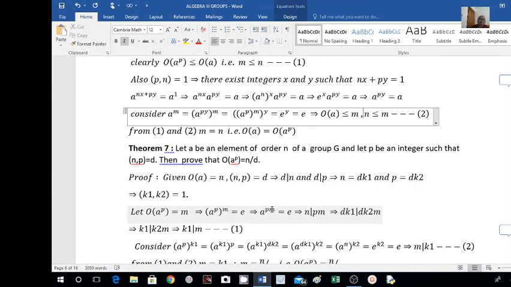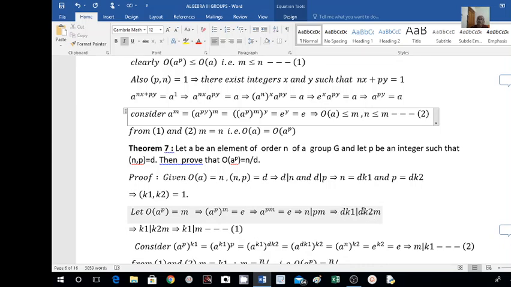This implies a to the power of pm is equal to e. Now here I am getting a to the power of something equal to identity, which means the order of a must divide this quantity. So the order of a, which is n, divides p m. And what is n here? n is d k1. So d k1 divides p m. What is p? p is d k2, into this m as it is. So d k1 divides d k2 into m.